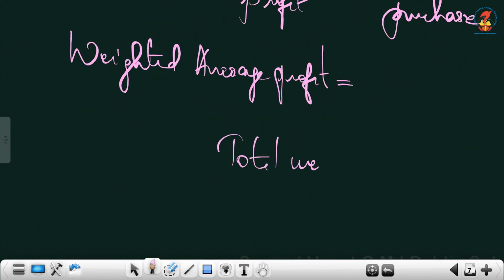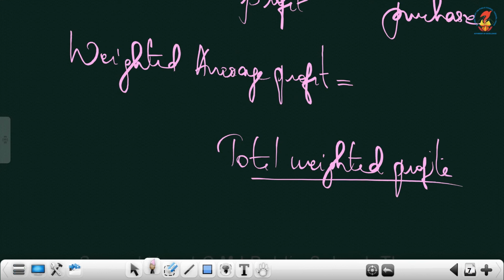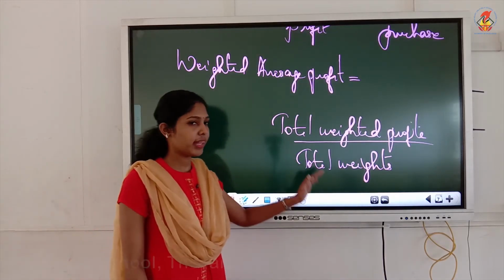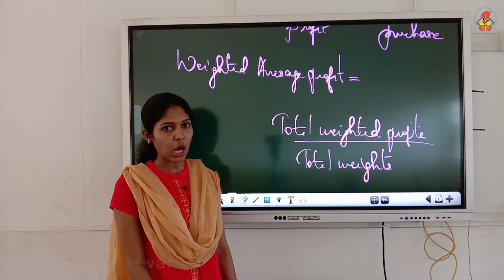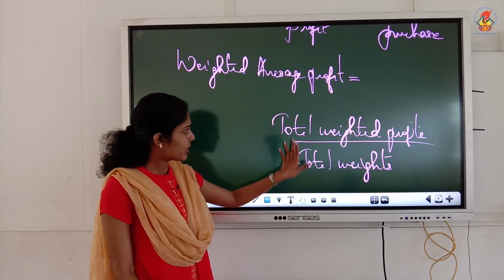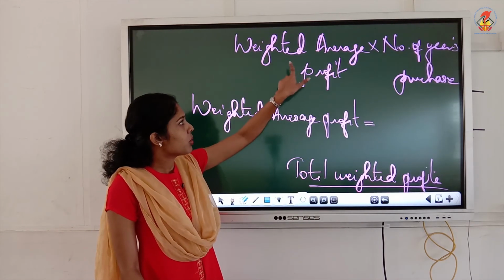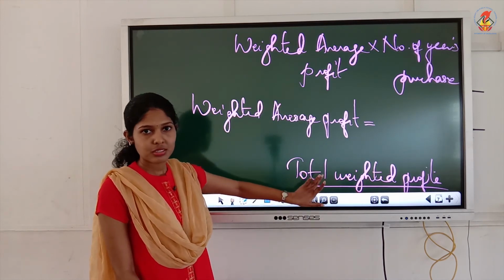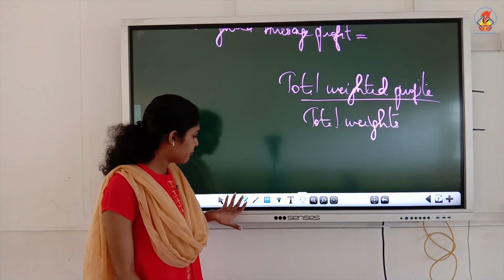Previously we wrote total profit, now you should write total weighted profits divided by total weights. Total weighted profits divided by, not the total number, here you have to take the total of weights. So what is the difference? Just add the term weighted everywhere, that is all. So that is how the formula is.